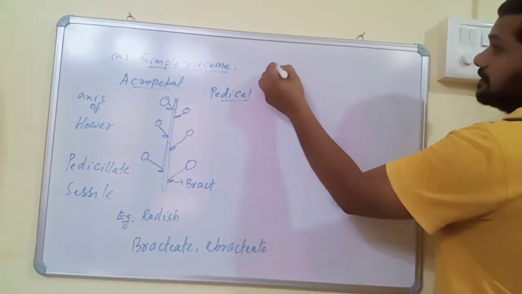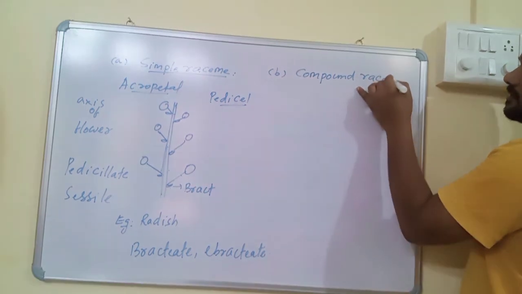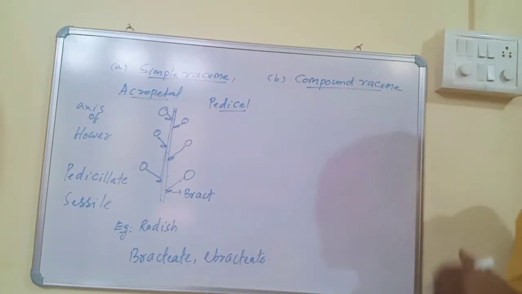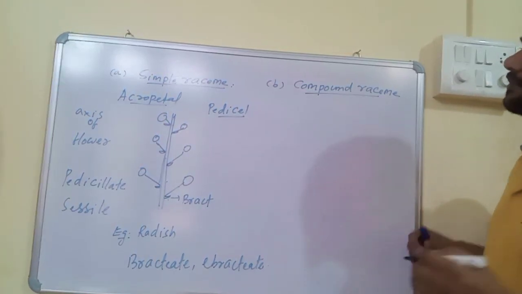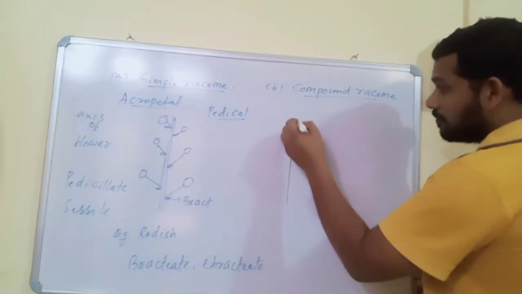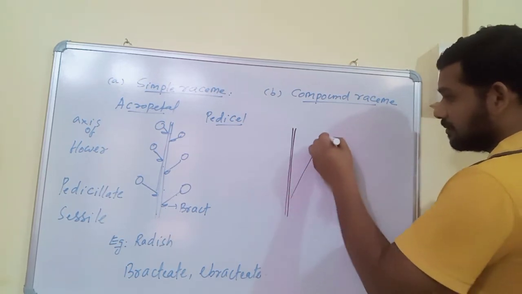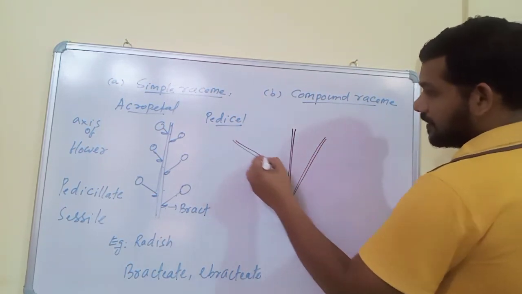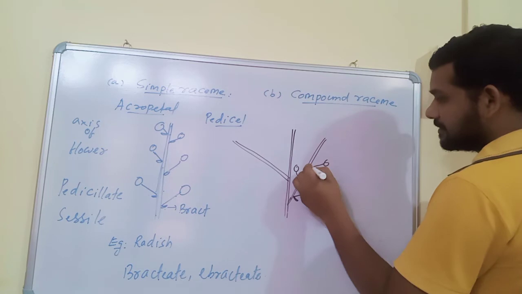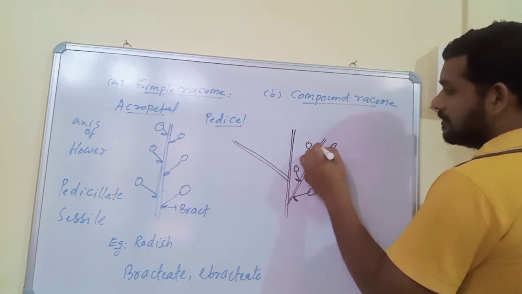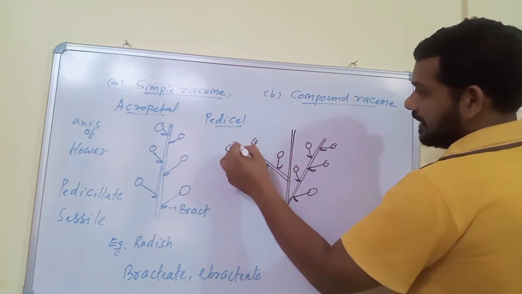The second one is compound raceme. In compound type, the peduncle is branched. For example, this is the main peduncle. The main peduncle produces branches, and these branches have many pedicellate and bracteate flowers in acropetal manner.